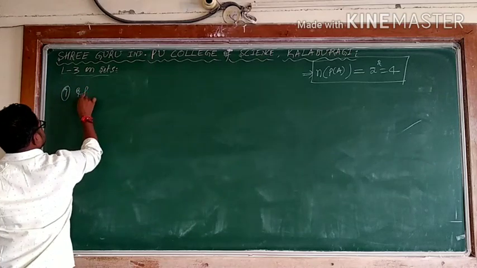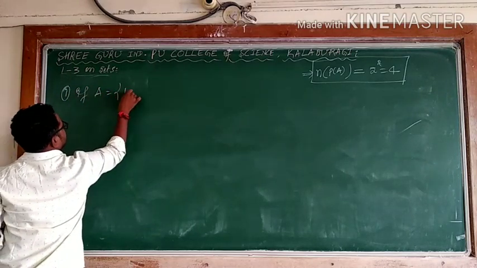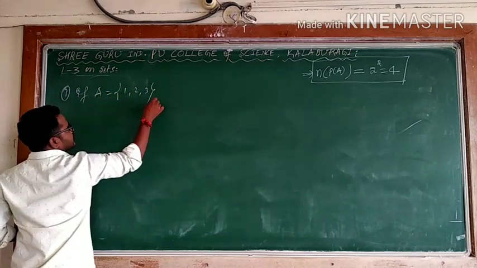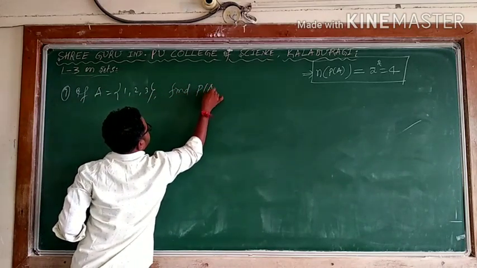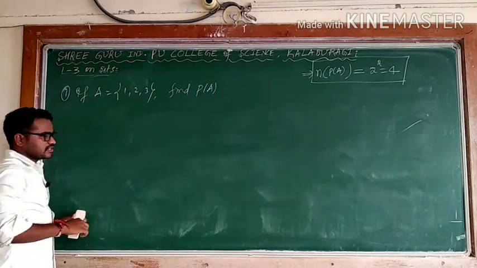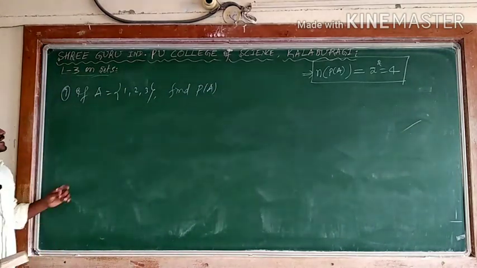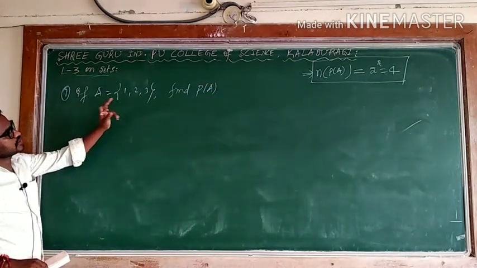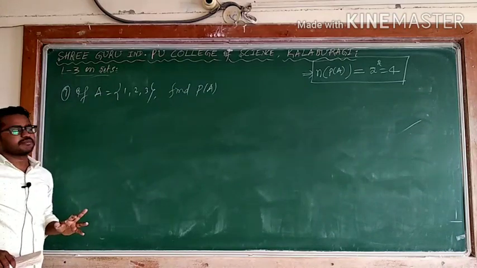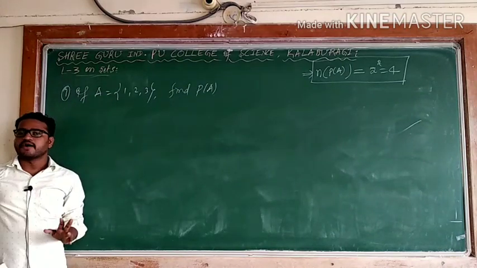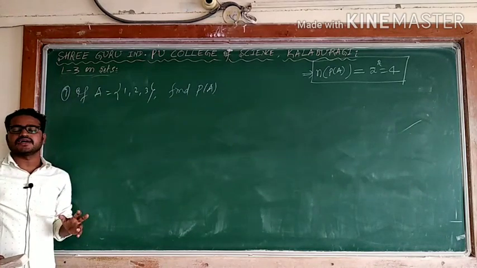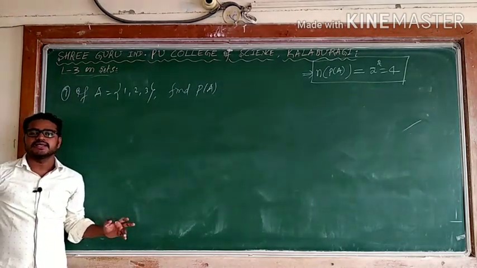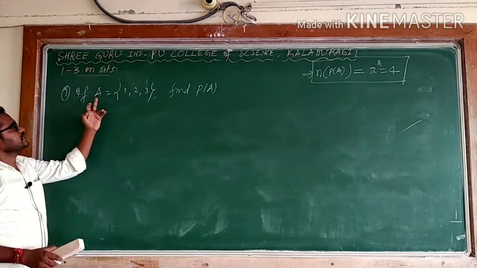First one: if A is equal to {1, 2, 3}, find P of A. What is given? The set A is given. How many elements? 1, 2, 3. Find P of A. What is P of A? P of A is the power set of the given set. What is the power set of a given set? It is the collection of all possible subsets of the set A.